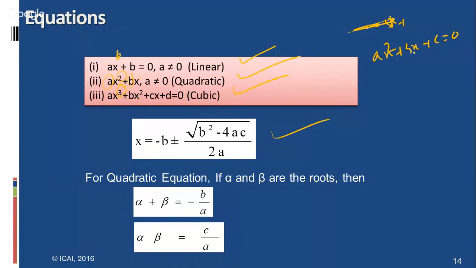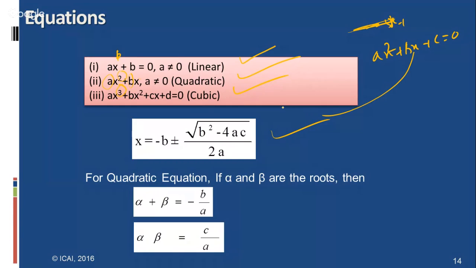And from this, x equal to minus b plus or minus square root of b square minus 4ac, by 2a. Here, a is called the coefficient of x square, b is called the coefficient of x, and c is the constant. And by applying the values, we can find the values.